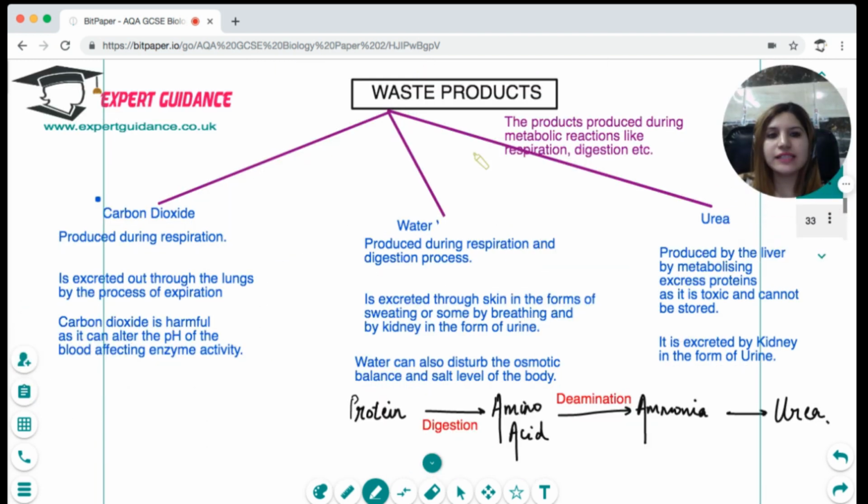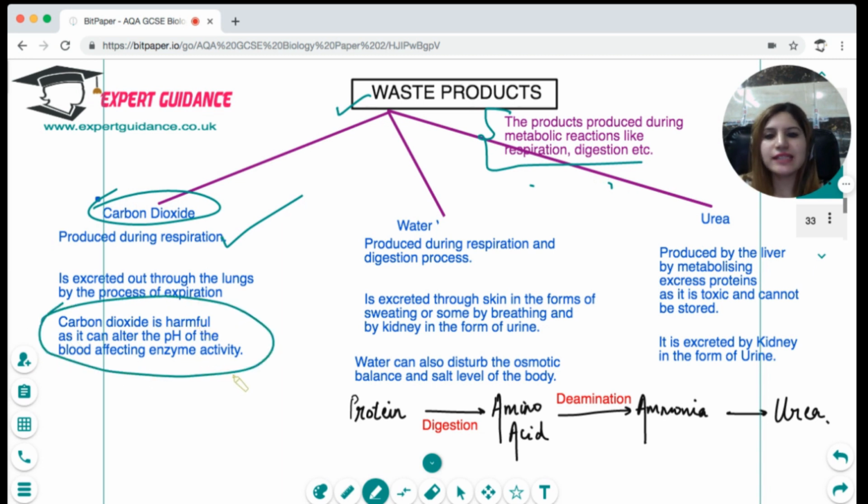Okay, now let us see what are the different waste products produced in the body. Waste products are the products which are produced by the metabolic reactions like respiration and digestion. The first waste product is carbon dioxide produced during respiration. It is toxic because carbon dioxide can disturb the pH and affects the enzyme activity. So it needs to be removed immediately. So it is excreted out through the lungs.